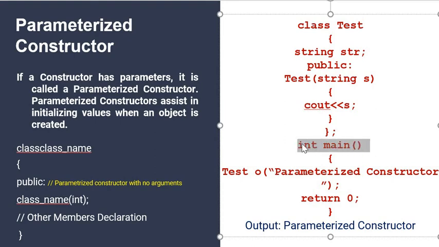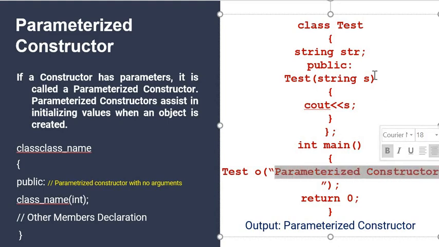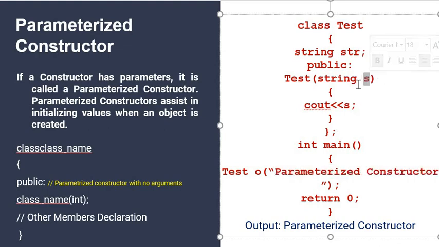So your program will be executed from your main function, and we have created an object of the test class, and we are passing the value in the form of a string. We are passing "parameterized constructor". This value will be passed to the constructor, and this value will be stored in the s variable. After that we are displaying the value of s. So we have stored "parameterized constructor" in s, so it will display parameterized constructor.